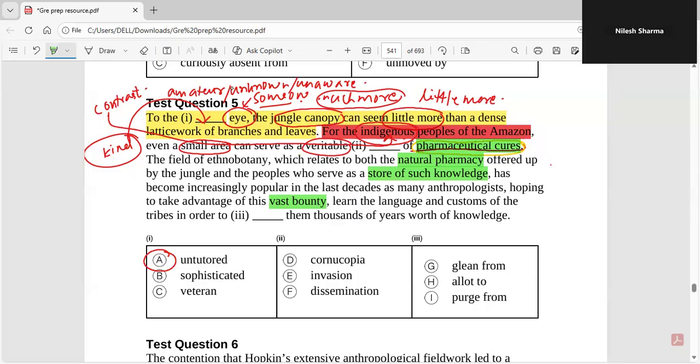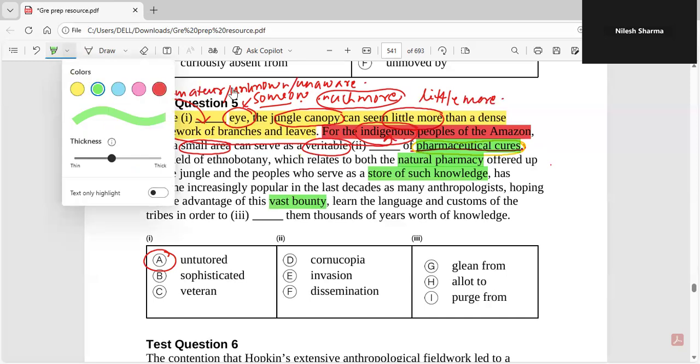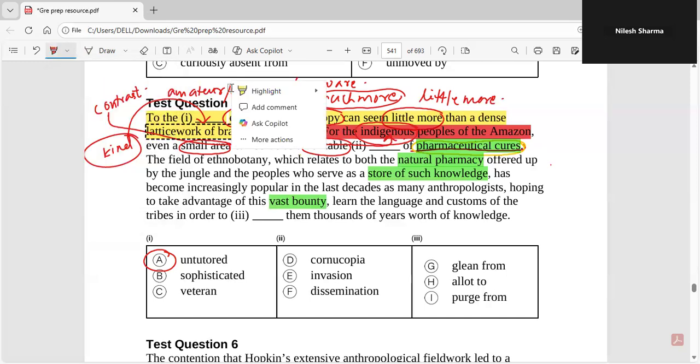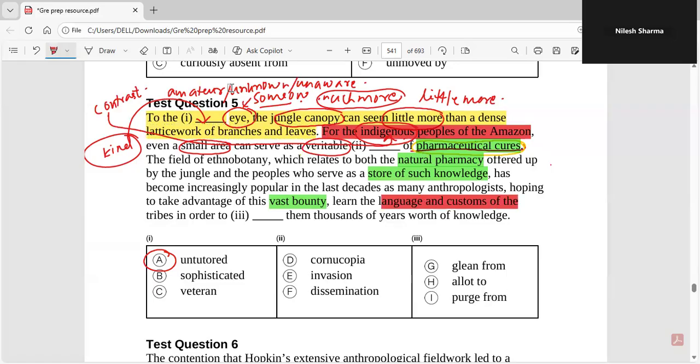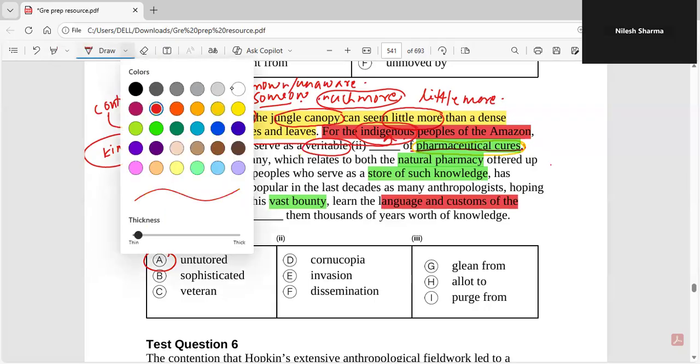And then you have this part: learn the language and customs of the tribes in order to blank them thousands of years of knowledge. If the anthropologists have to reap the maximum dividends out of the pharmaceutical cures that the forests are providing, out of the years of knowledge that these indigenous people are providing, then they basically have to learn the language.